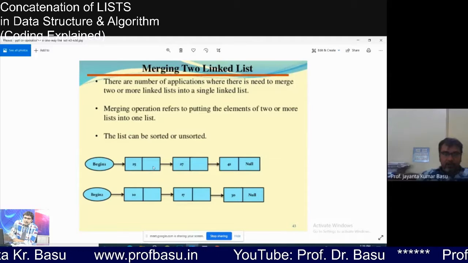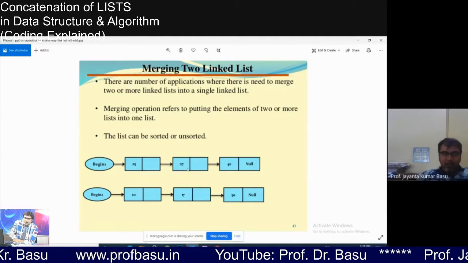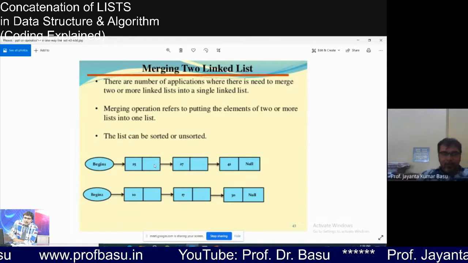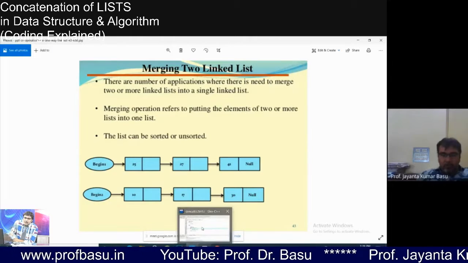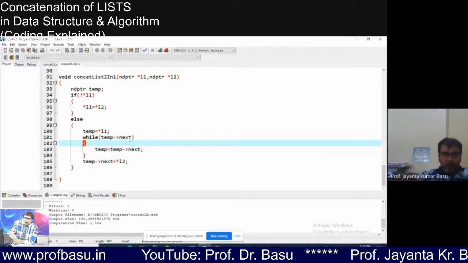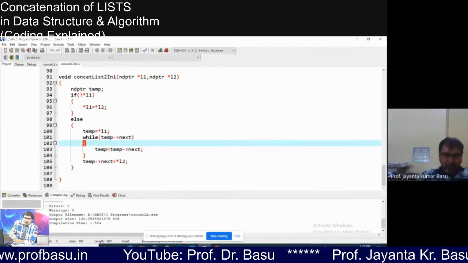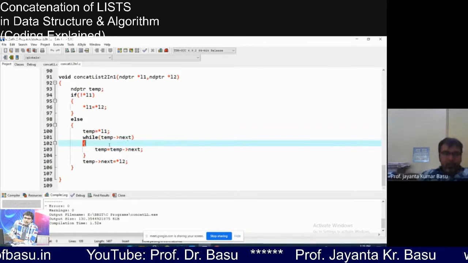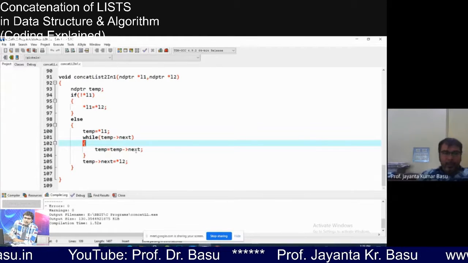Temp arrow next will have the address of the second node. Right now temp is pointing here, so temp arrow next is not equal to null. So this will be true. Then temp is temp arrow next.